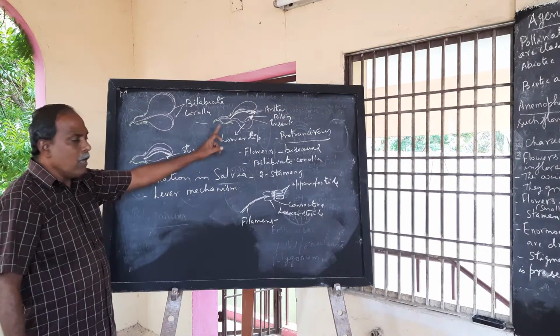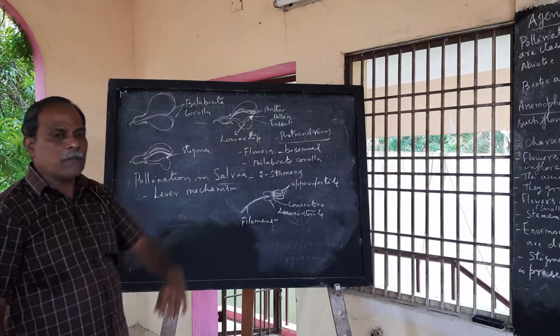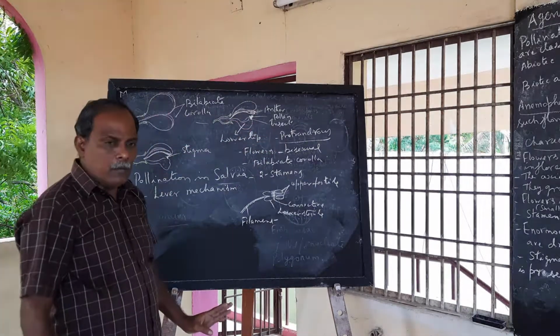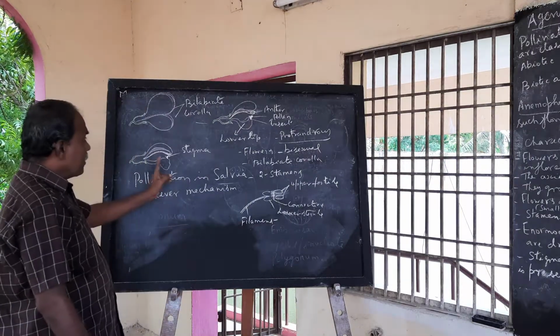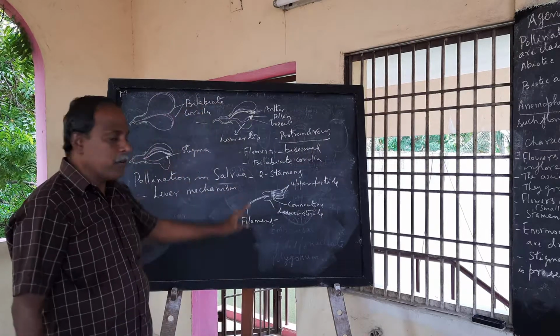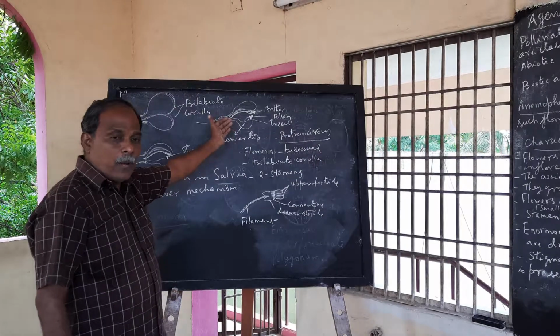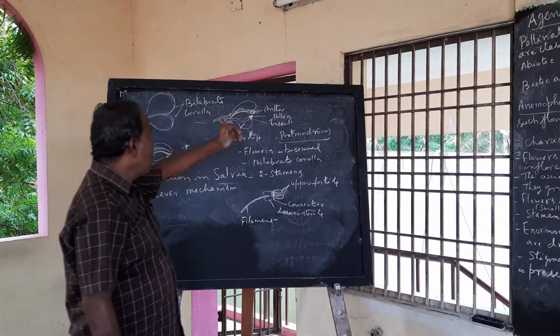The bee sits on the lower lip, which acts as a platform, and tries to enter the flower. It sucks the nectar. At that time, the body strikes the corolla.